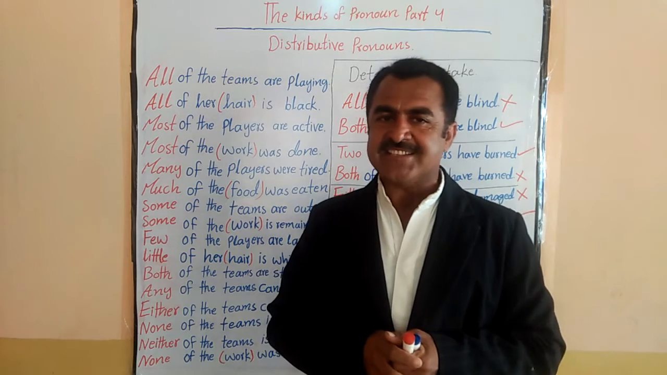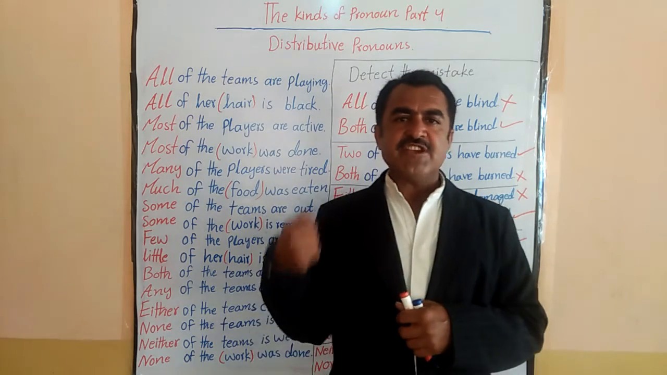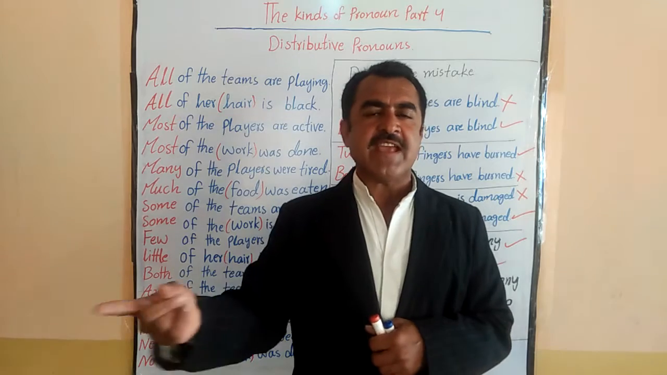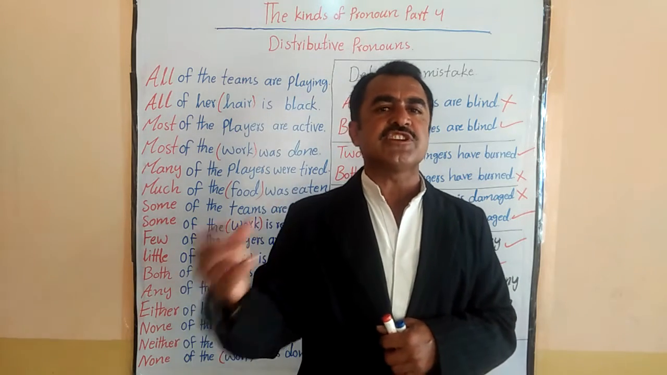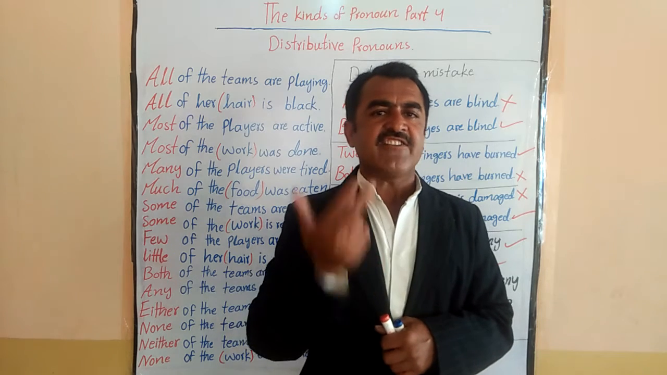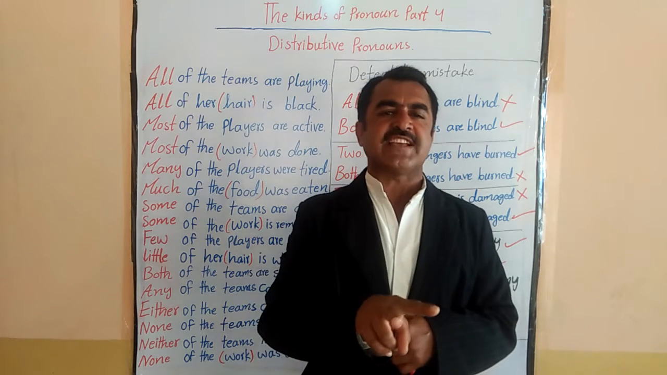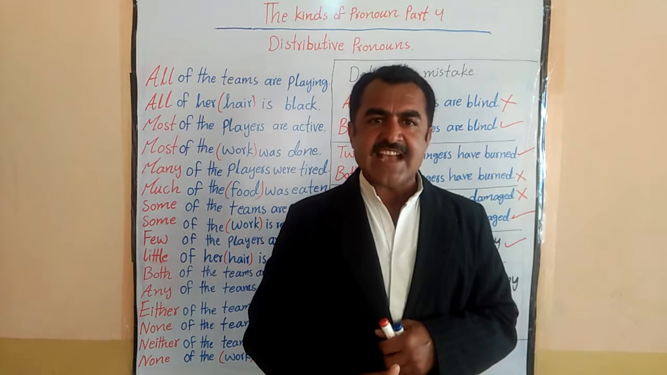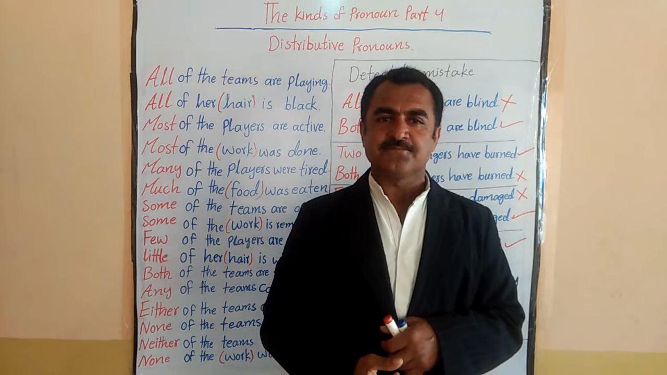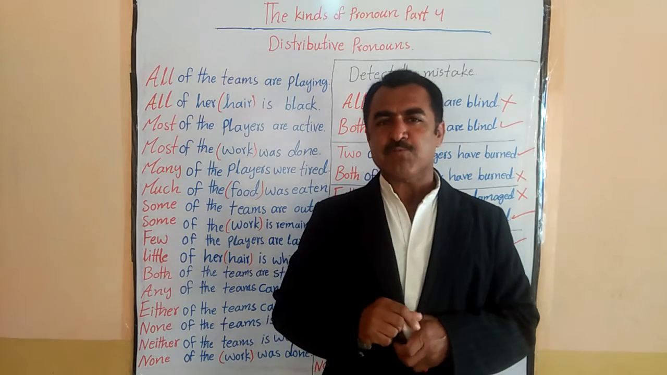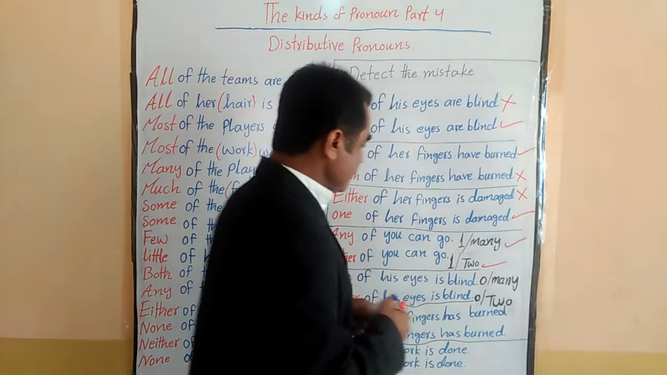Again you have to use your common sense, that none we use zero out of many, neither we use out of two, where they are totally two. Okay? So once again I will repeat the sentences, then you have to guess once again. Okay? None of his eyes is blind. Neither of his eyes is blind. I think you got the point now. So,